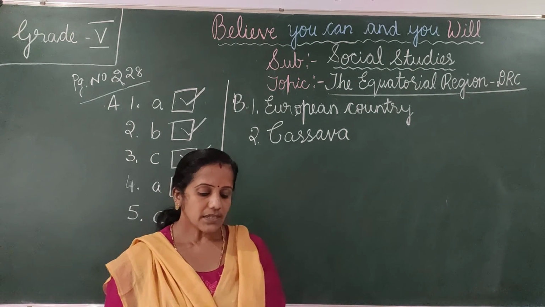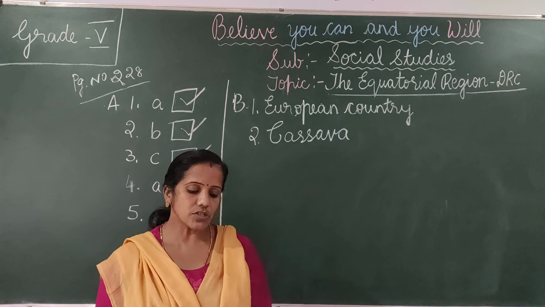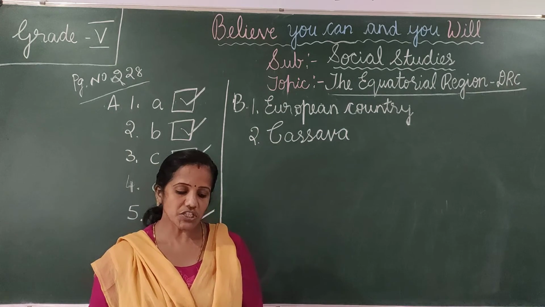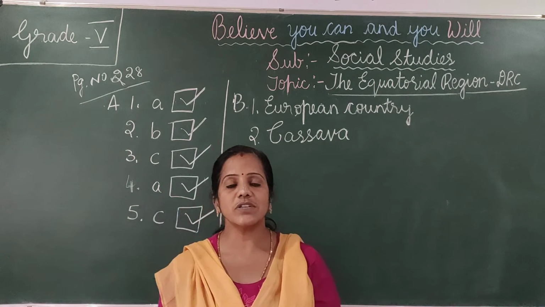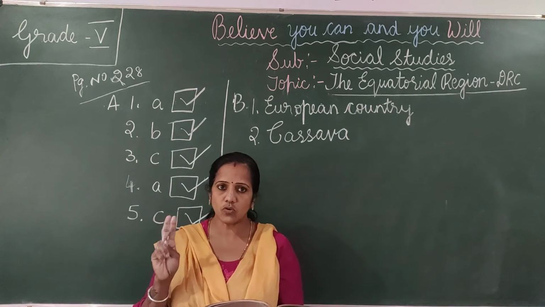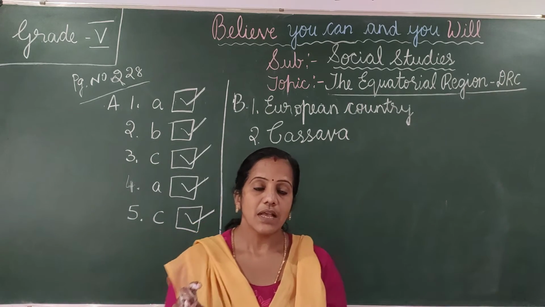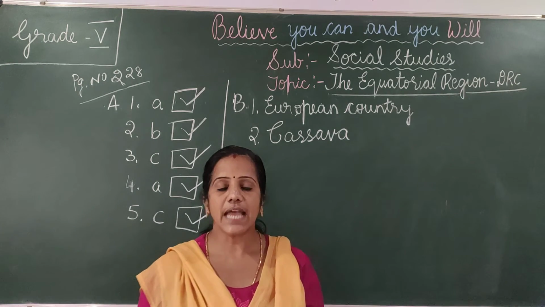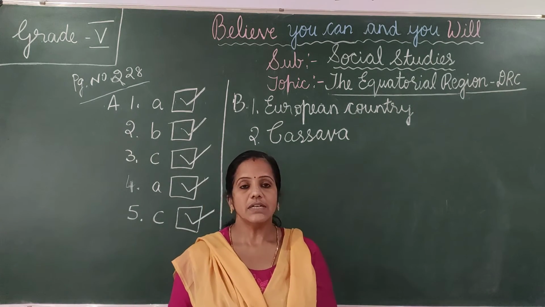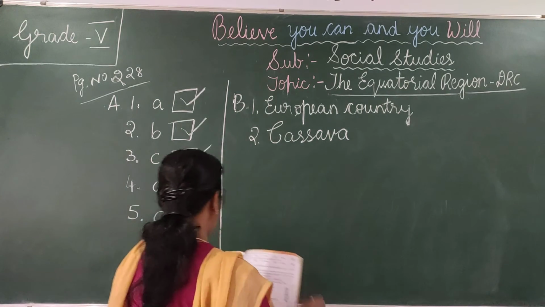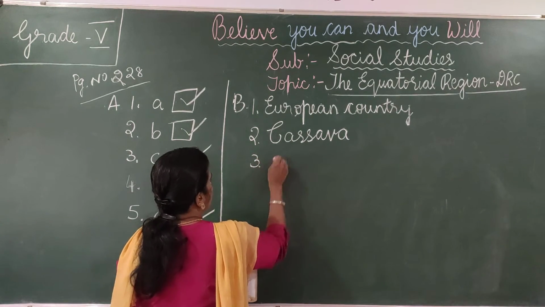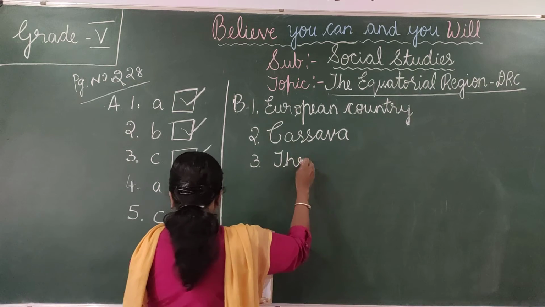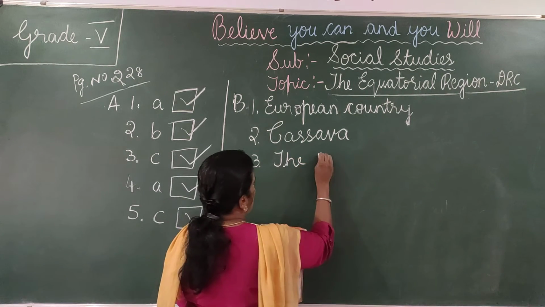The third one, the dash are believed to be the original inhabitants of the Congo region. So which, they had two groups, is it? The two group of people. So which group, okay, which are believed to be the original inhabitants of the Congo? It is the Pygmies. Third one, the Pygmies.